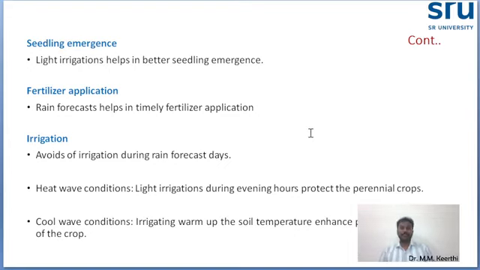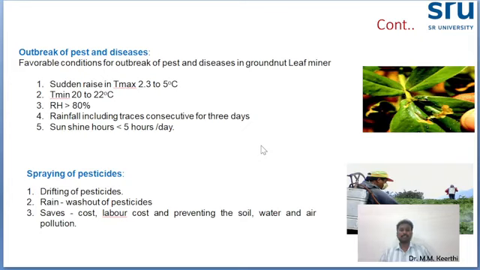The time of fertilizer application can be decided by weather forecasting. Irrigation is the same. If rainfall is occurring, there is no need to give irrigation. If there is a heat wave, you can give irrigation. If there is a cold wave, you can irrigate to warm up the soil temperature and encourage physiological activity. So based on the weather condition, you can decide whether to give irrigation or not, light irrigation or heavy irrigation. Everything we can decide based on this forecasting. These are some of the examples I gave.